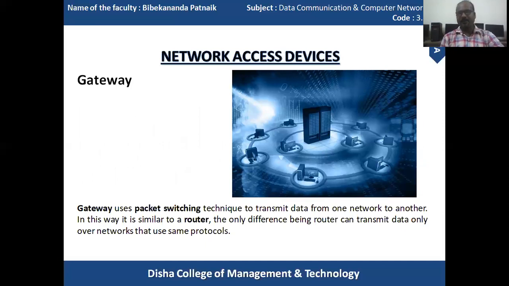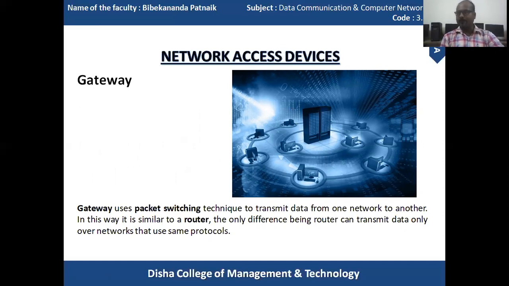This is basically the image of the gateway. There are certain networks which are connected with a particular master system, that is basically called the gateway. A gateway, similar to the previous one, uses packet switching techniques to transmit data from one network to another network. In this way, it is similar to a router.